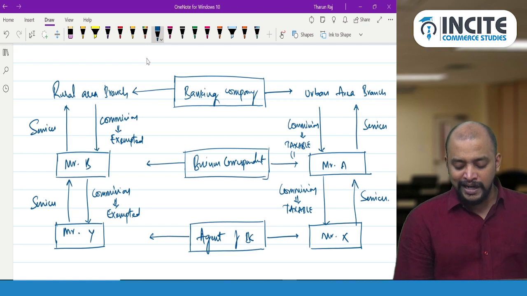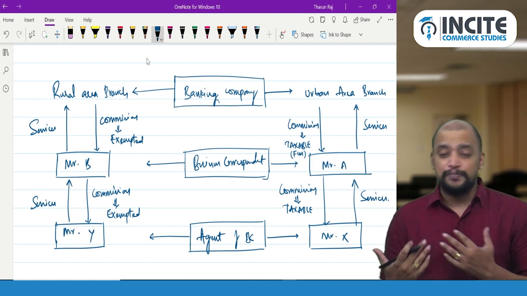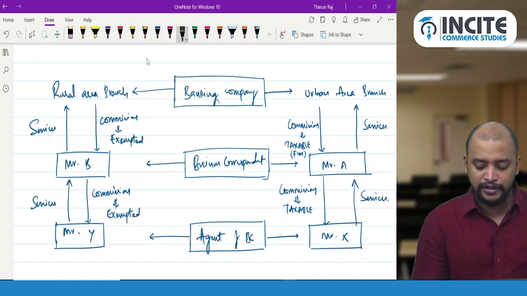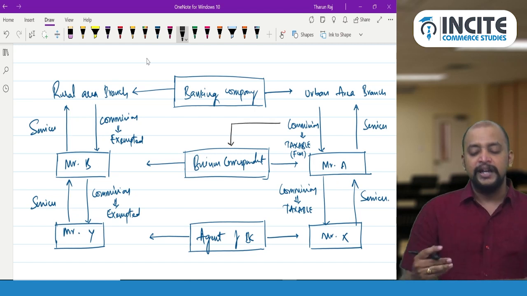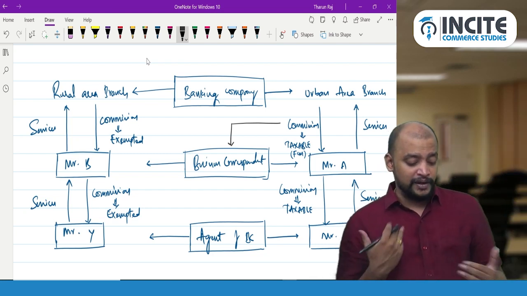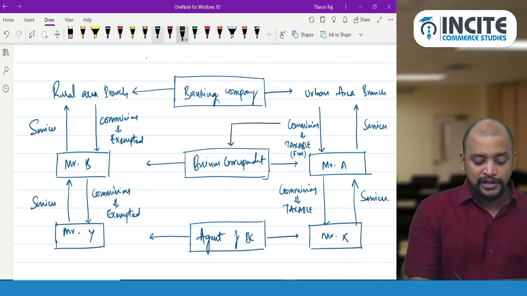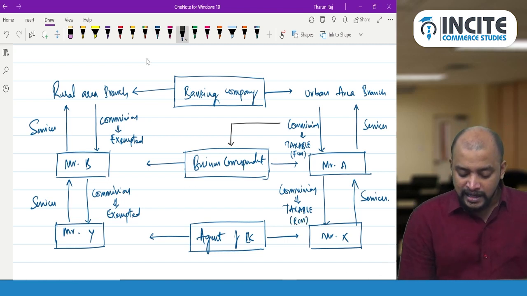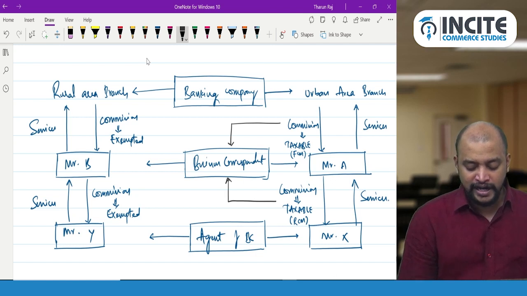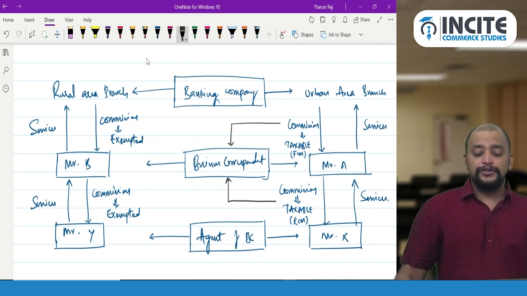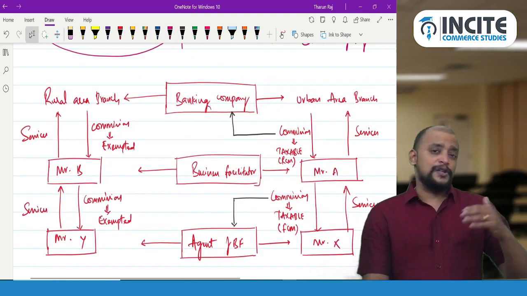So here it will be FCM, which means on that commission, whatever business correspondent received from a banking company, the liability to pay GST is on the business correspondent only, so not on the banking company. Here we don't have RCM. Same way, whenever agent receives some commission from the business correspondent, on that commission it will be taxable under RCM. Then liability to pay GST is on the business correspondent, but not on the agent of business correspondent, because it is covered under RCM.